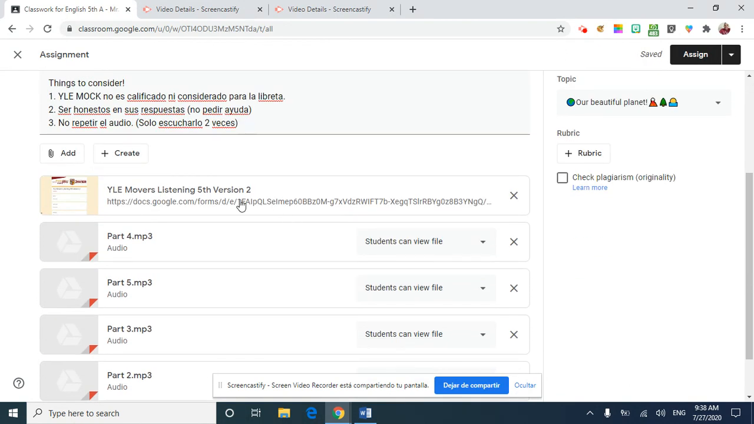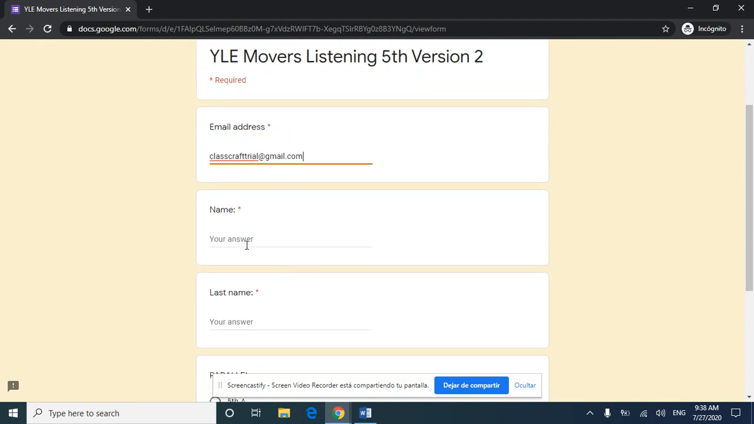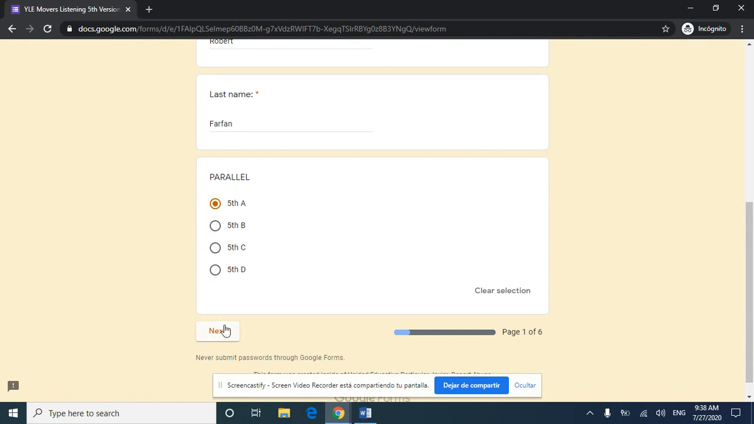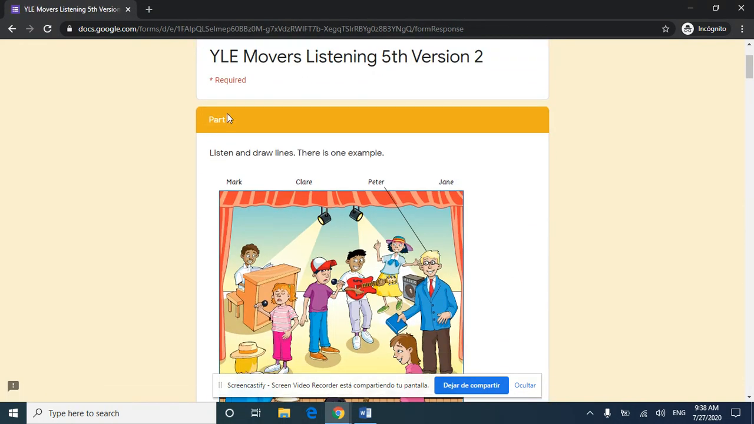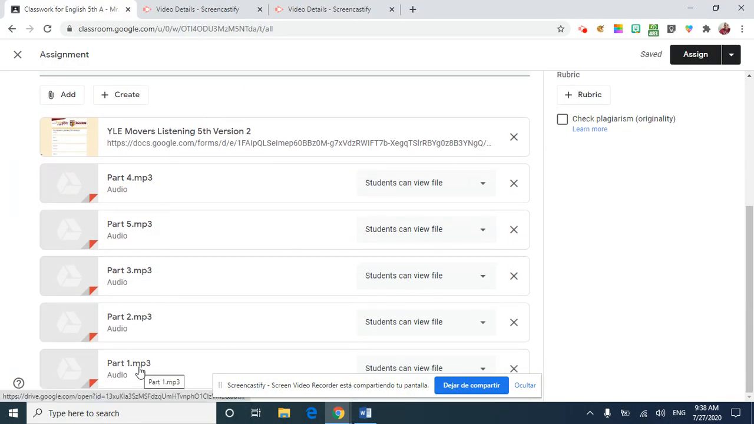So let's continue. We click on this link and it will send us to the test. Here we write our emails, our name, last name, we select our class. I am going to select Quinto A for the example, and we click next. This is part number 1. We go to classroom, and here we have part number 1.